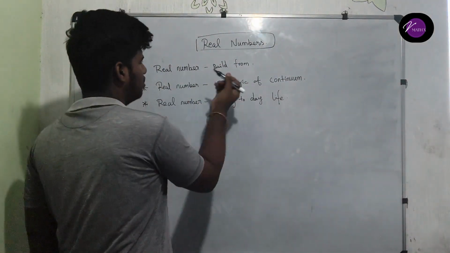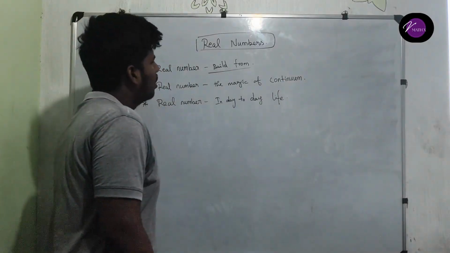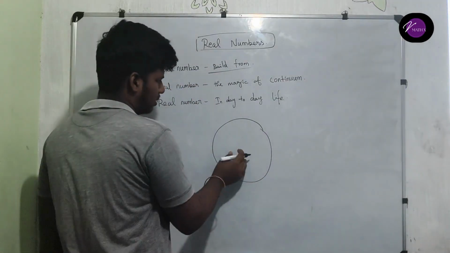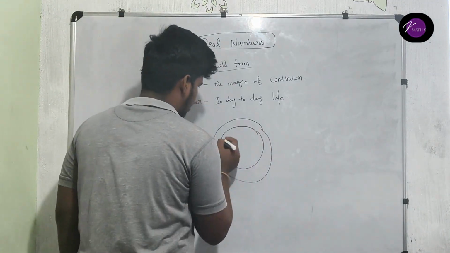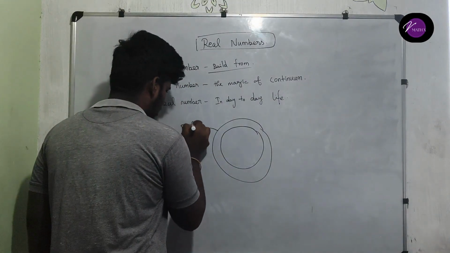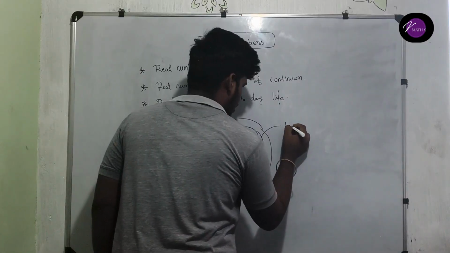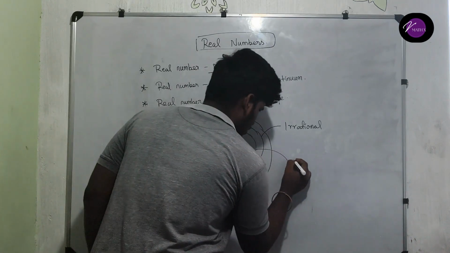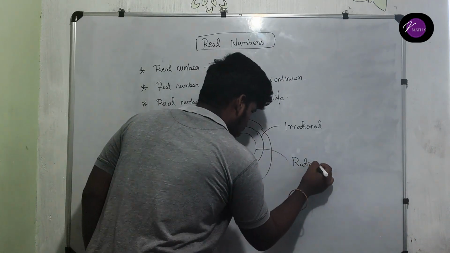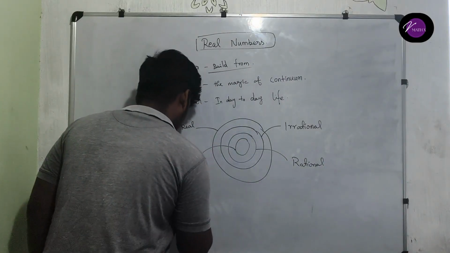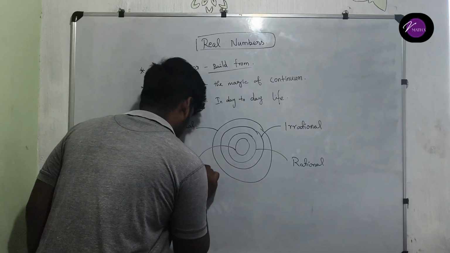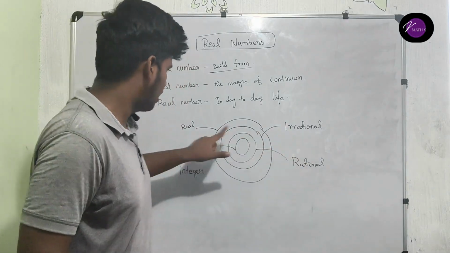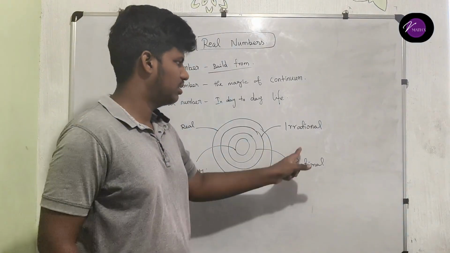Real numbers. What are real numbers built from? First of all, for real numbers we take a big circle. Inside this, we have another circle. So this is real, this is irrational, this is rational, this is integer. So there are three parts inside the real numbers: integer, rational, and irrational.